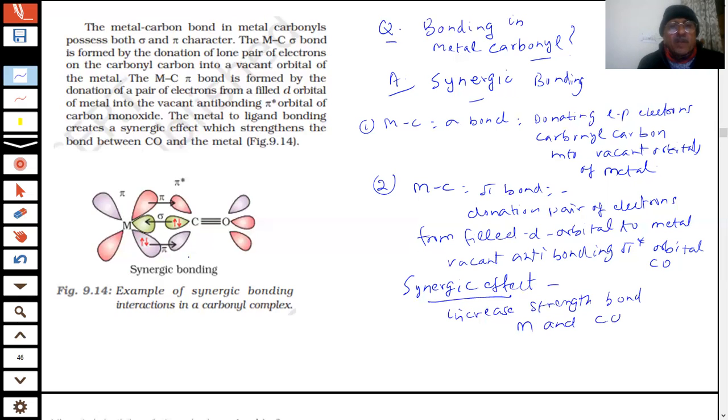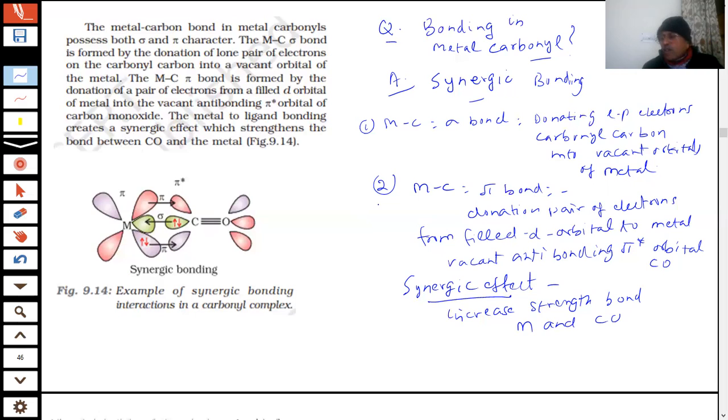So here is a picture which has been taken from the book. These are the d electrons in the d orbital of the metal. They are being donated. This is pi star. He has written pi star vacant orbital of the carbon monoxide. And carbon is giving its electron pairs to the metal's vacant orbitals, which forms a sigma bond. Once one sigma bond is formed, the other will be a pi bond. There cannot be two sigma bonds, because a sigma bond is formed along the axis, so the next bond will be a pi bond. These are the reasons you form very stable carbonyl complexes of the metals.